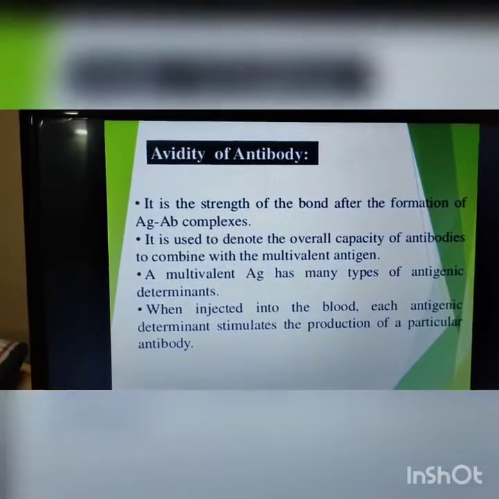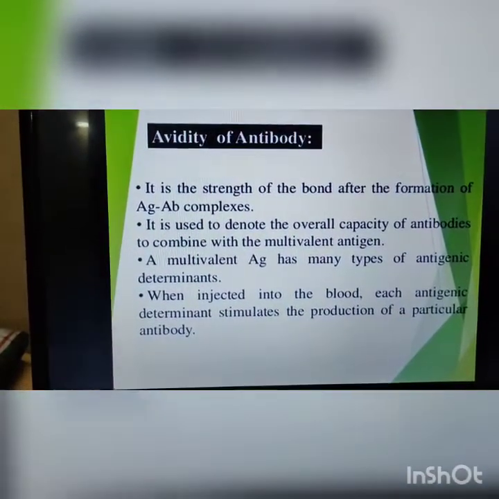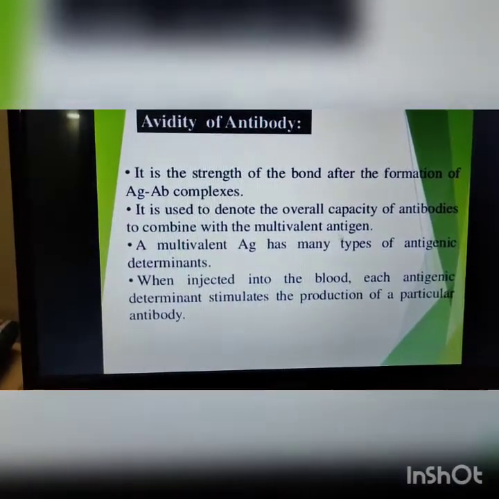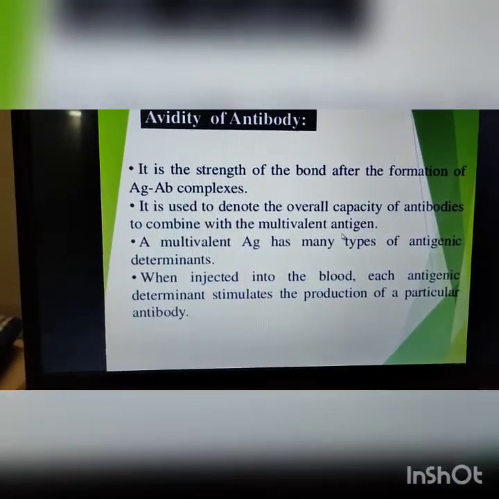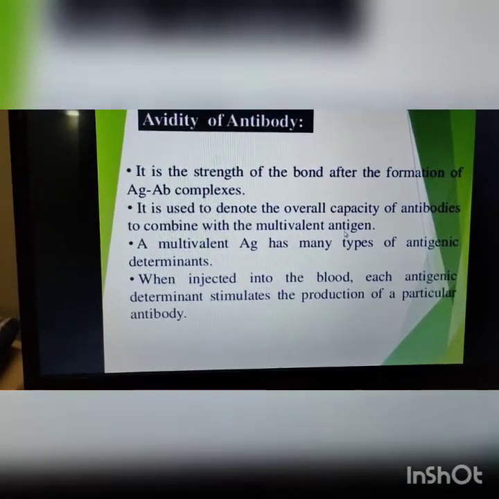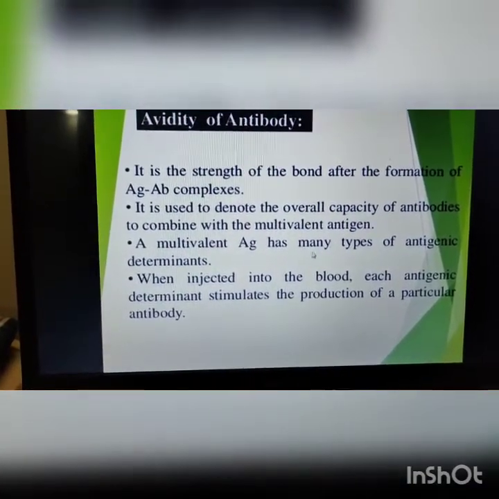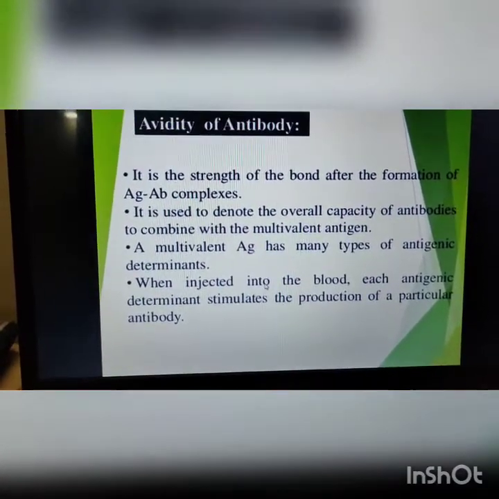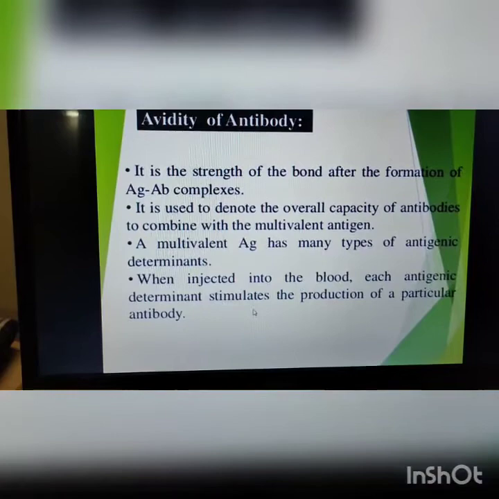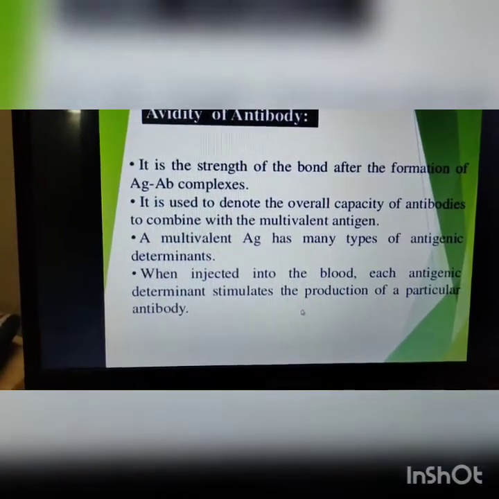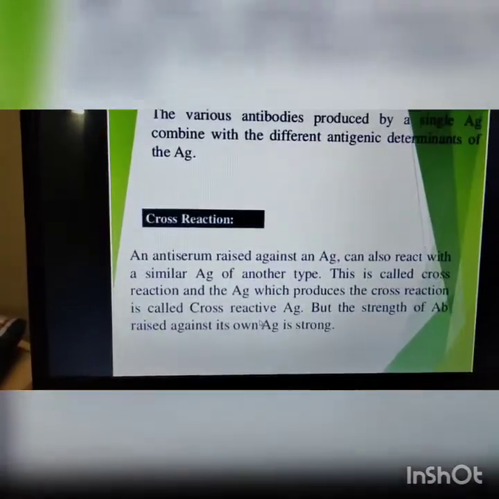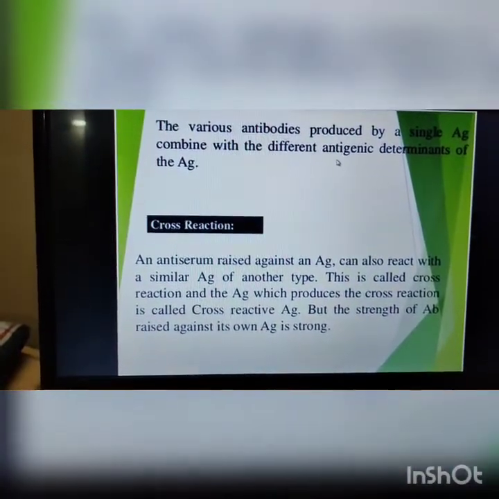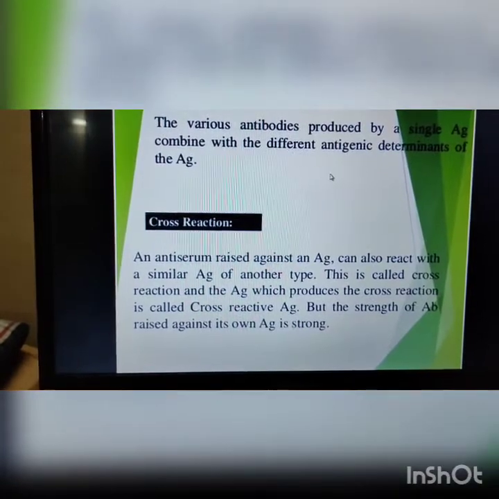Now the avidity of the antibody is the strength of the bond after the formation of the antigen-antibody complex, and it is used to denote the overall capacity of the antibody to combine with a multivalent antigen. Means various antigens can bind with a single antibody molecule, and a multivalent antigen has many types of antigenic determinants when injected into the blood, and each antigenic determinant stimulates the production of a particular antibody. The various antibodies produced by a single antigen combine with the different antigenic determinants.